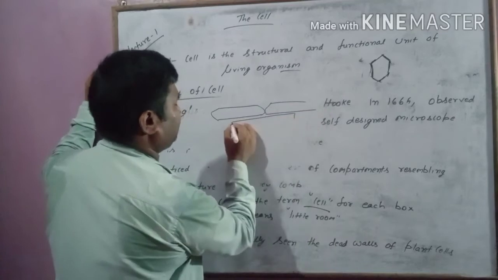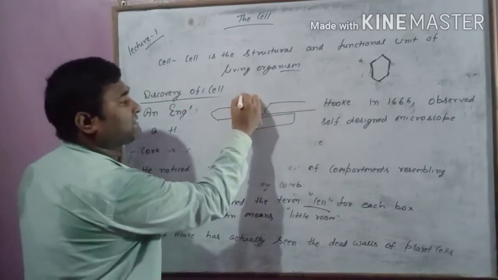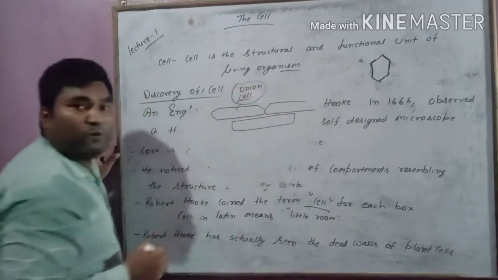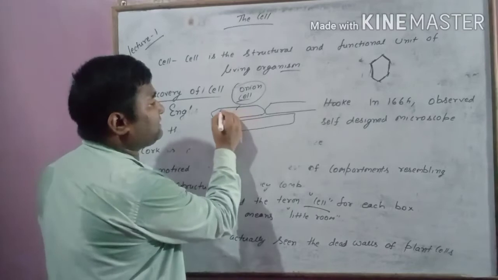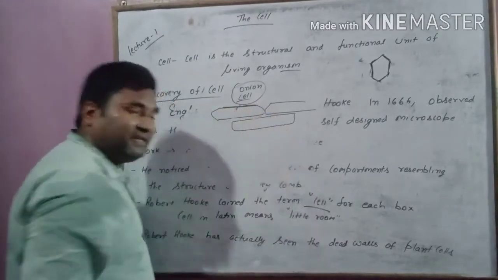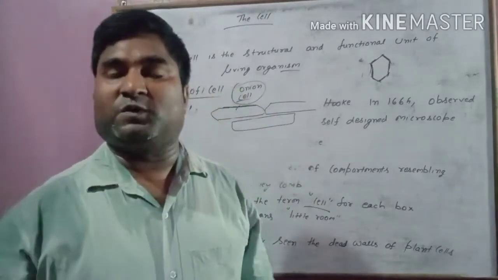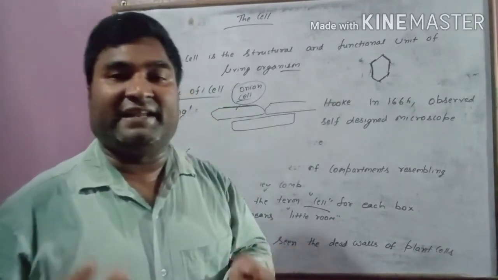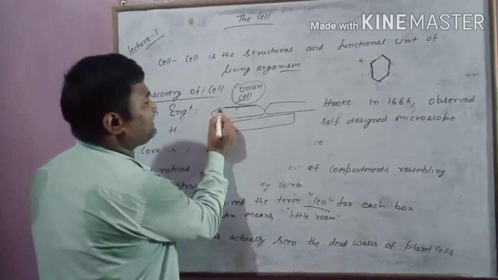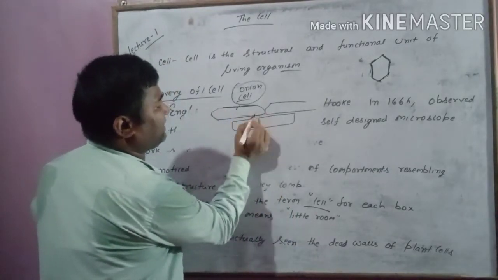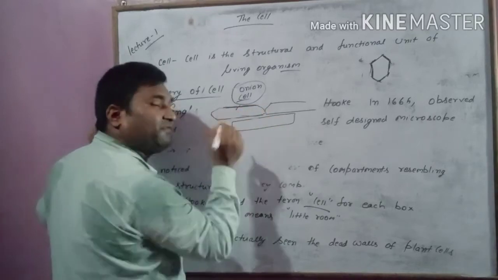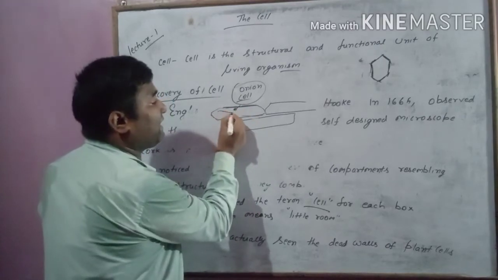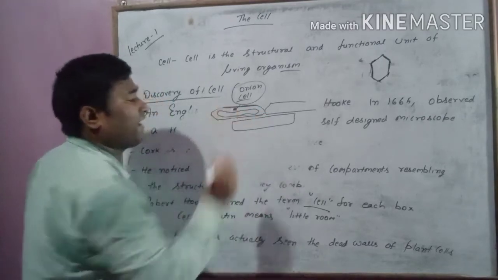You will see a structure like this. This is actually a cell. This is an onion cell. To see everything under a microscope, you have to stain it. Since at home I don't have any staining equipment, I have just prepared the slide in which you will see this structure. If it is stained properly, we can see a nucleus here, and we can see cytoplasm or vacuole here.